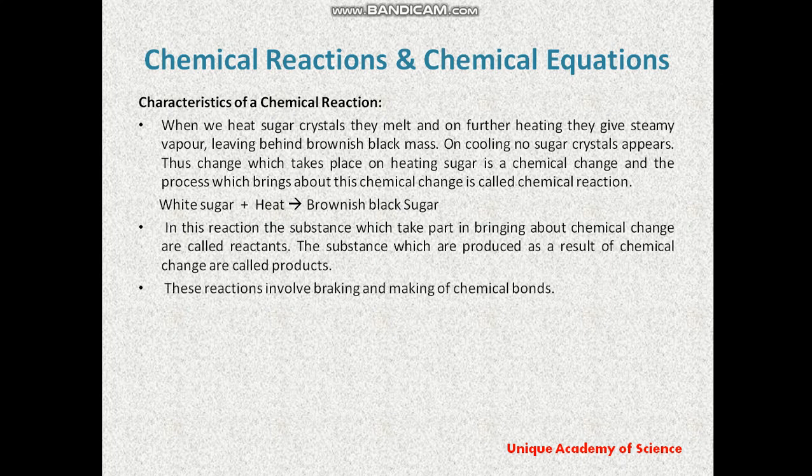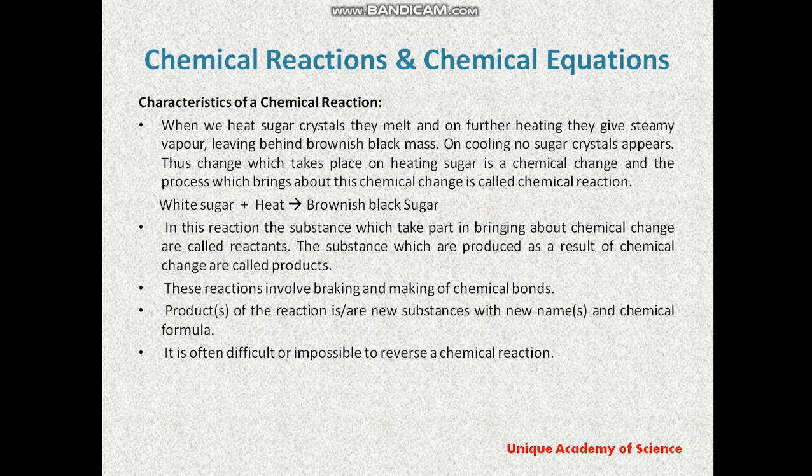Now the reaction involves breaking or making of chemical bonds. The products are new substances with new names and chemical formulas. It is often difficult or impossible to reverse a chemical reaction.